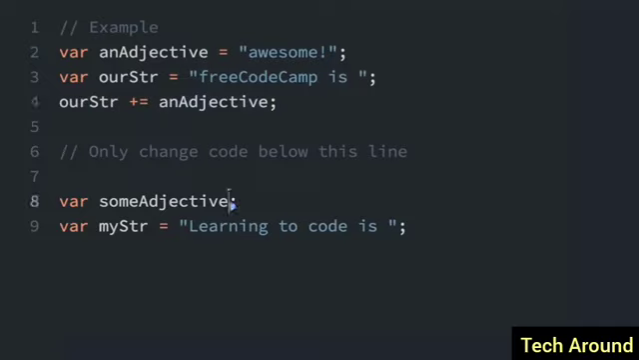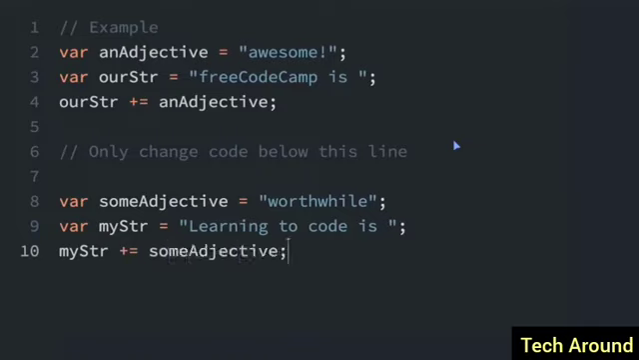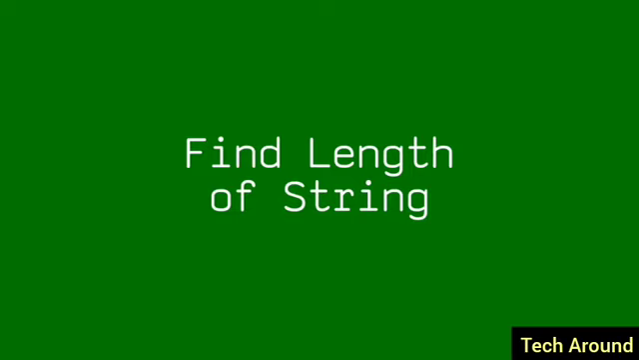So let me show you another example. We're going to say some adjective equals worthwhile. And now I'm going to use the plus equals. So my str plus equals, and then I can put some adjective. So now, after we do the my string plus equals some adjective, my string is going to say learning to code is worthwhile.